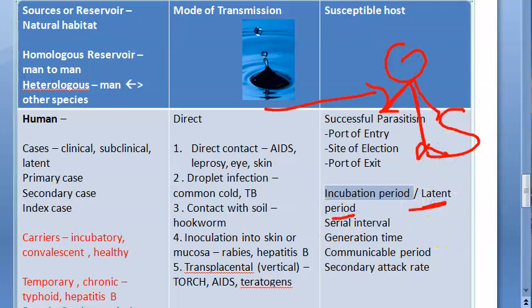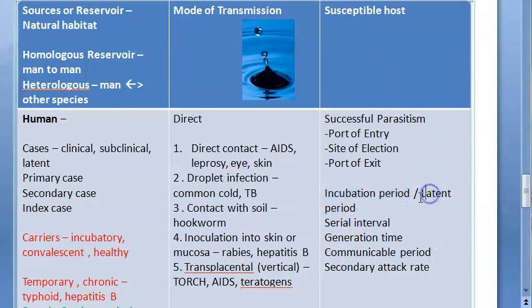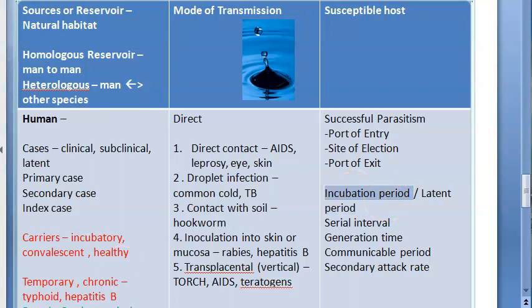What is latent period? Latent period is used for non-infectious diseases like cancer, heart disease, mental illness, etc. So incubation period is for communicable diseases, latent period is for non-infectious diseases. In incubation period, you have something called the median incubation period. This is the time required for 50% of the cases to get the disease once they have been exposed.